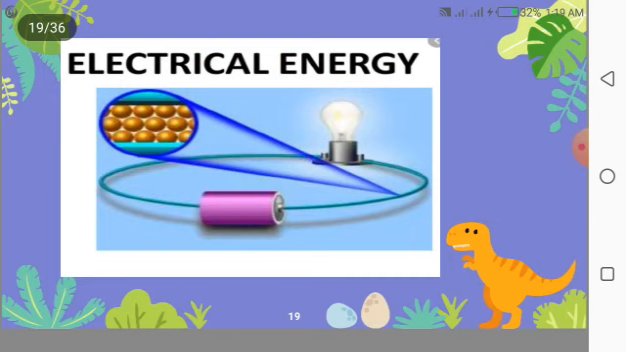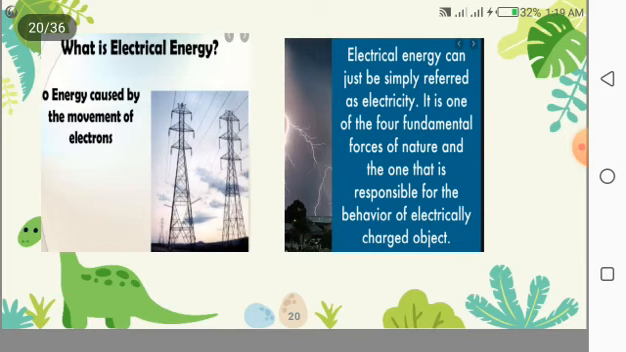Next, we are going to discuss electrical energy. Now, what is electrical energy? Electrical energy is caused by the movement of electrons. It is basically the movement of negative particles. Negative charge is known as electrical energy. Electrical energy can simply be referred to as electricity.